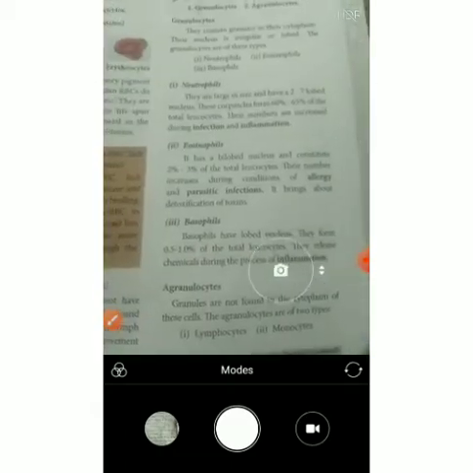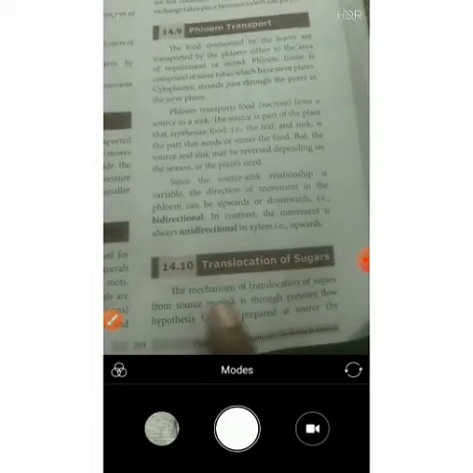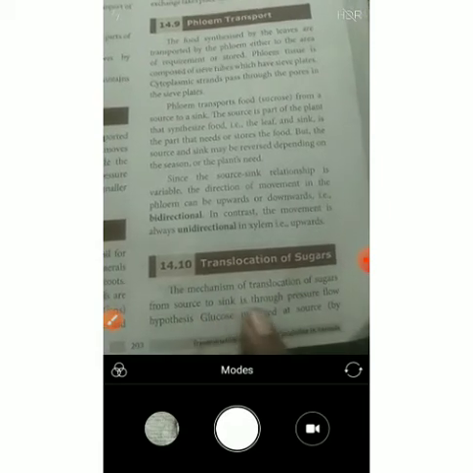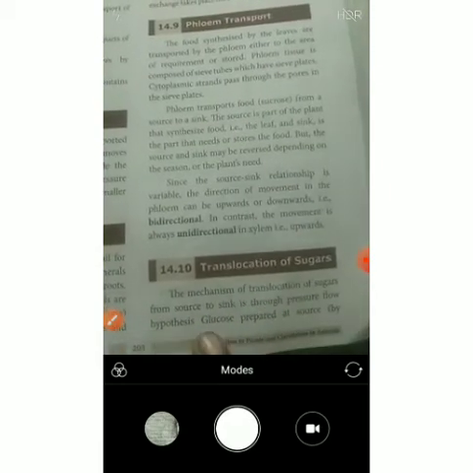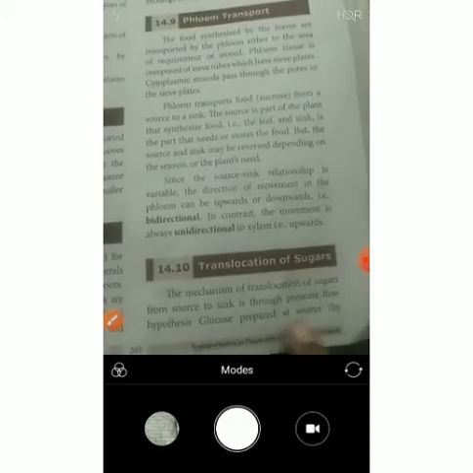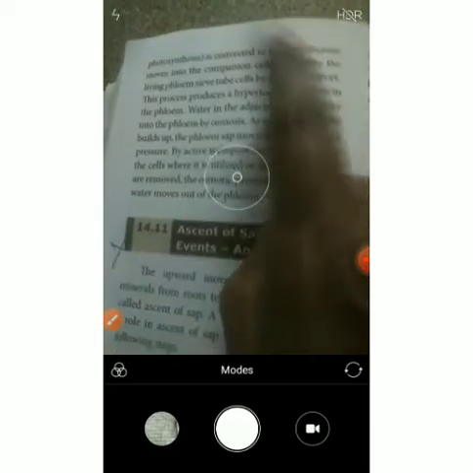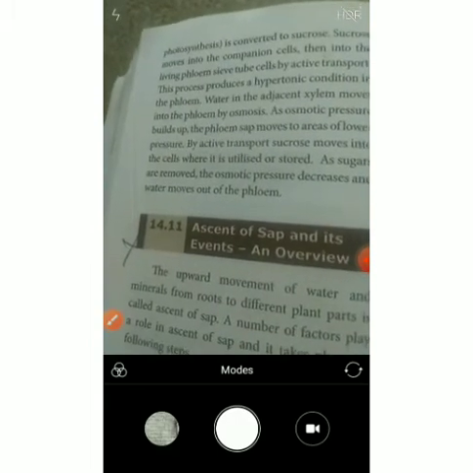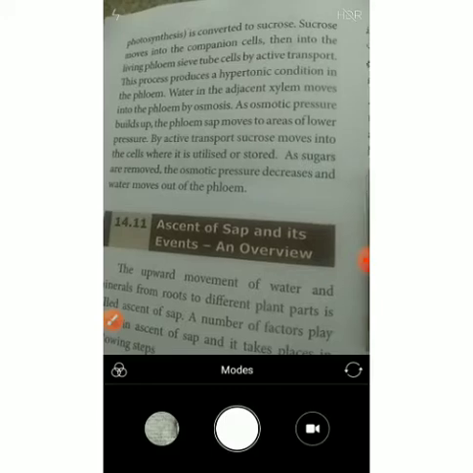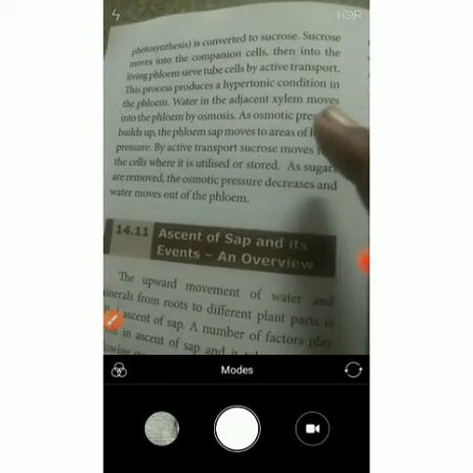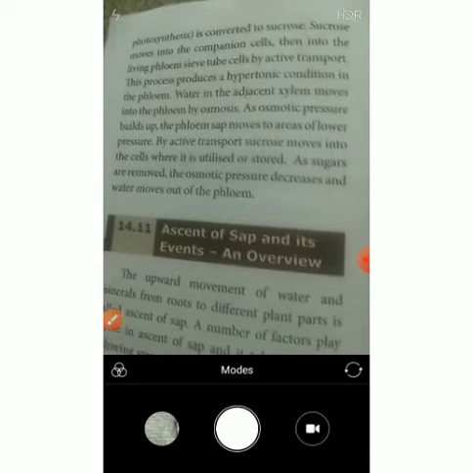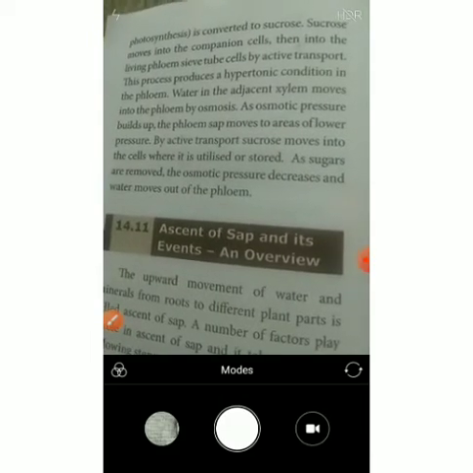Translocation of sugar: the food is in the form of sucrose. That means the mechanical translocation of sugar from source to sink happens through the pressure flow hypothesis. Glucose is prepared at the source by photosynthesis. You know that C6H12O6, glucose, is produced, and it is converted into sucrose. The sucrose moves into companion cells, and then into the living phloem sieve tube cells.